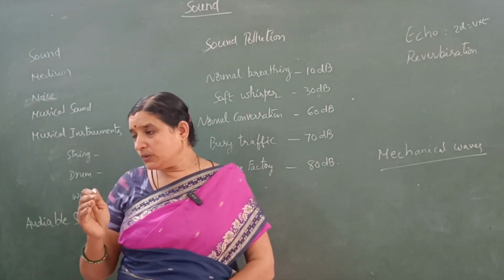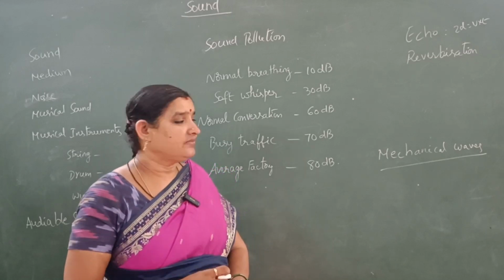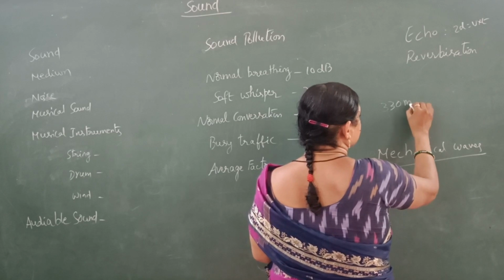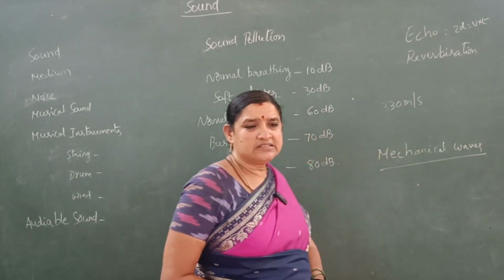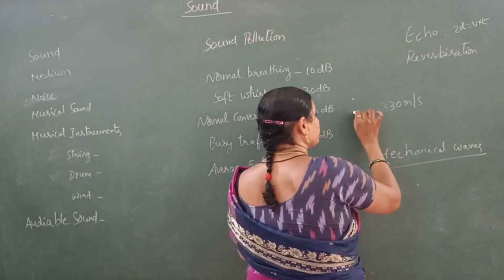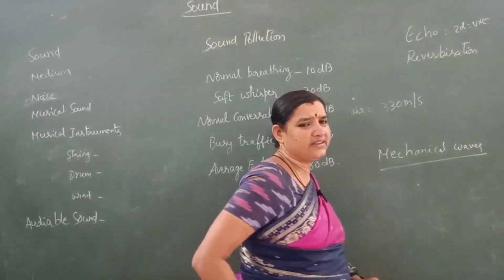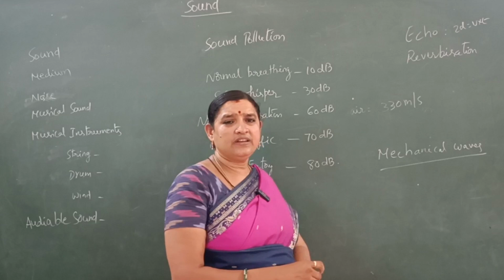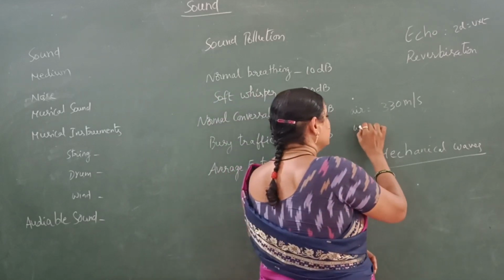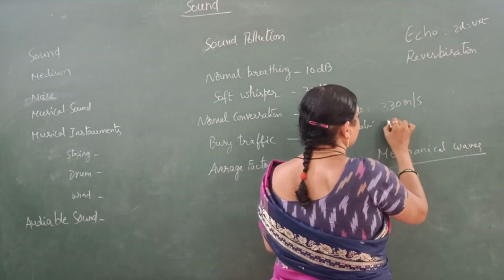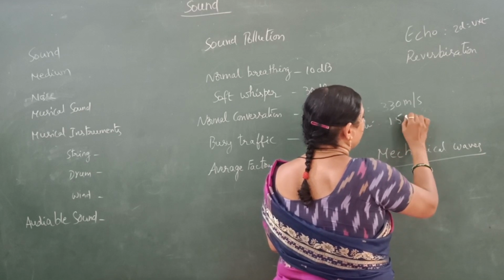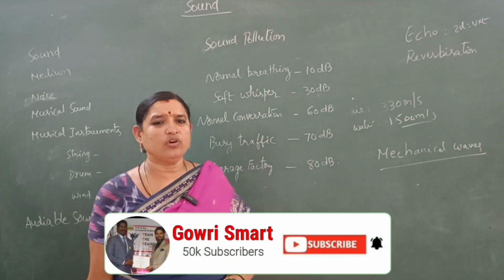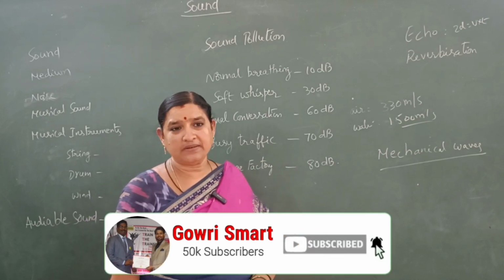Sound propagates slowly in air. The speed of sound in air is 330 meters per second. In a liquid, suppose it is water, the speed of sound is approximately 1500 meters per second.